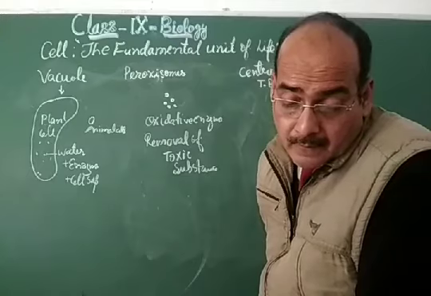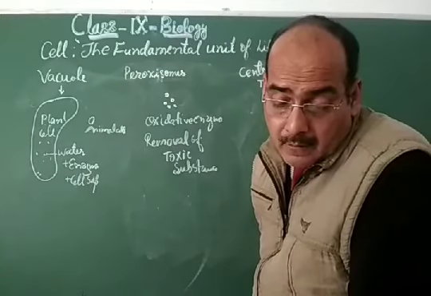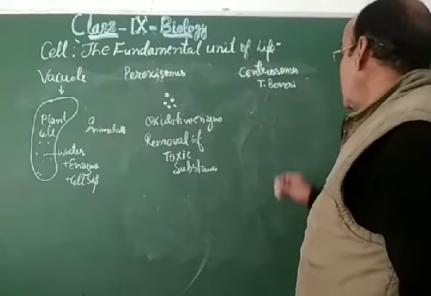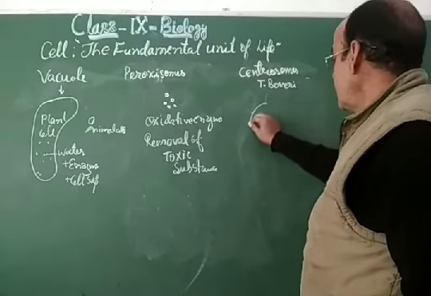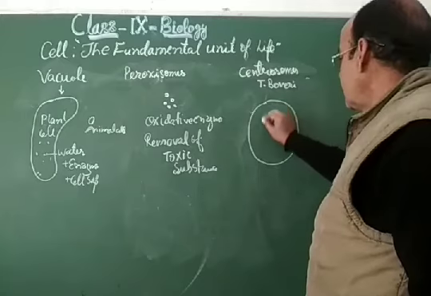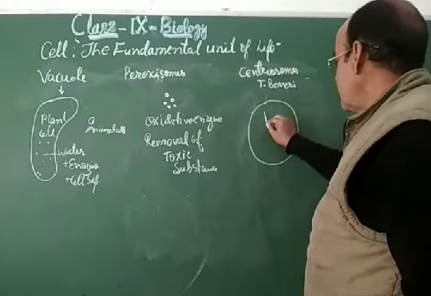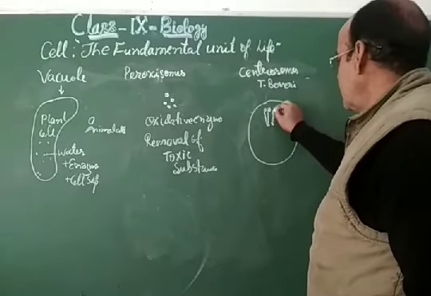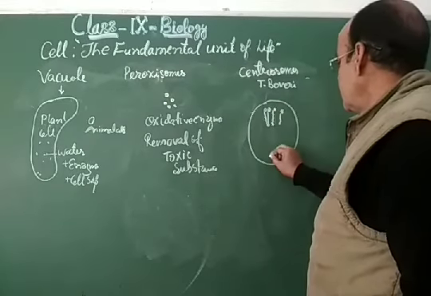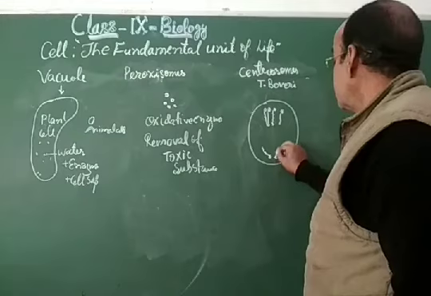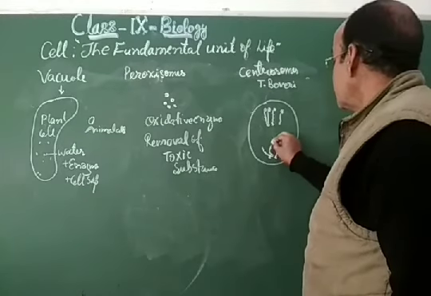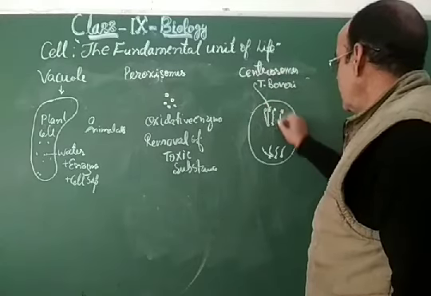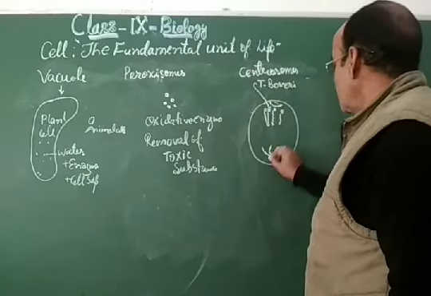So these centrioles are found in the cell in spindle shape, like this, and in plants it is found as a polar cap.